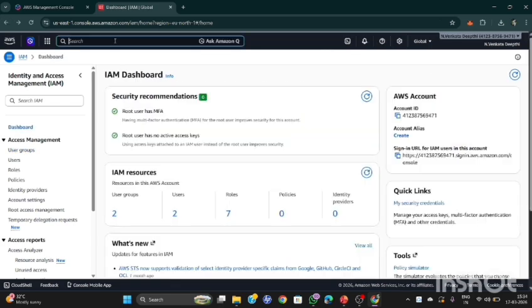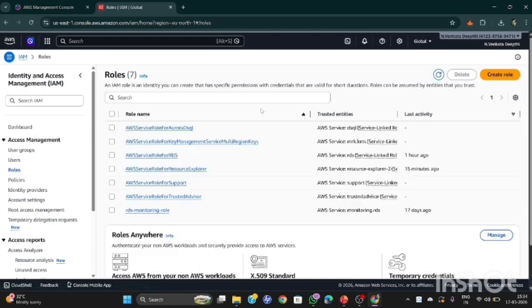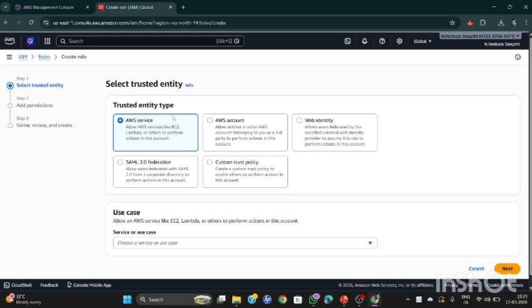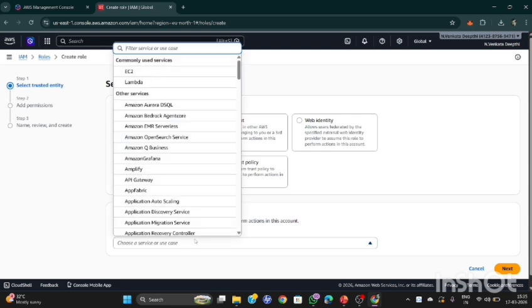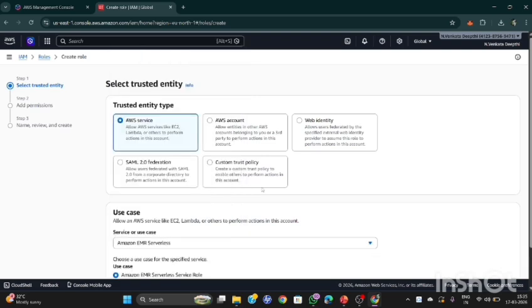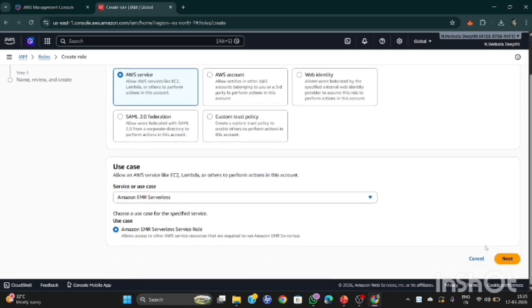Go to the IAM dashboard. Click on Roles. Here, click on Create role. Choose a trusted entity type. Here I'm choosing AWS service. You can choose whatever AWS service, and the most commonly used services are EC2 or Lambda. Here I'm choosing Amazon EMR Serverless. Click on Next.